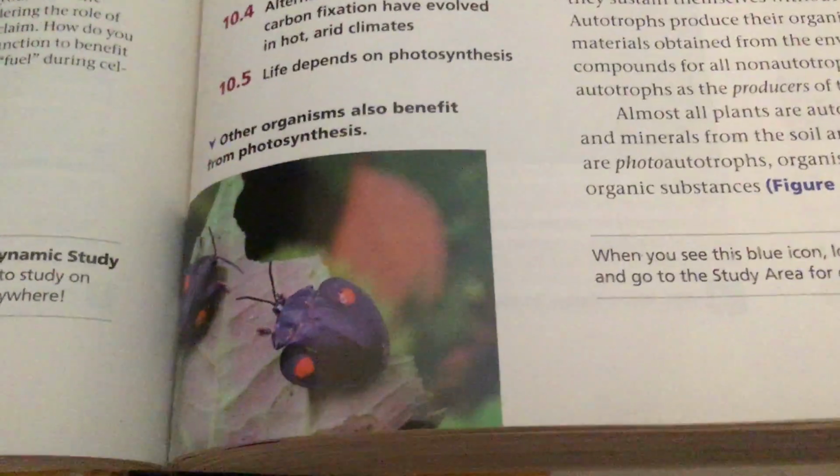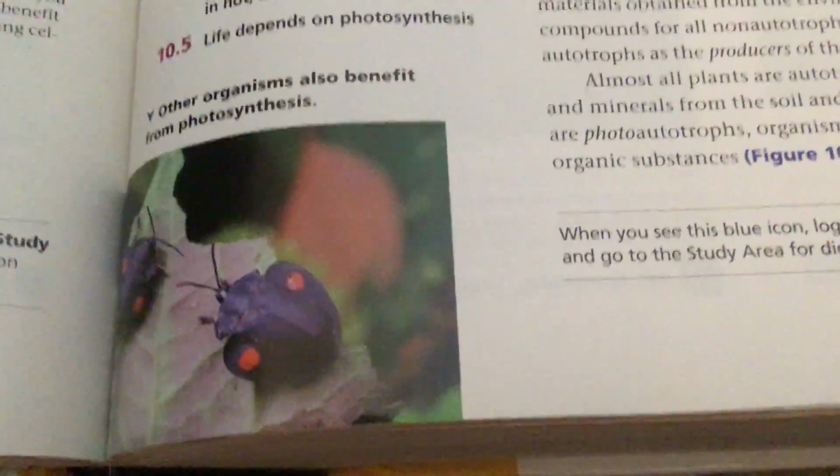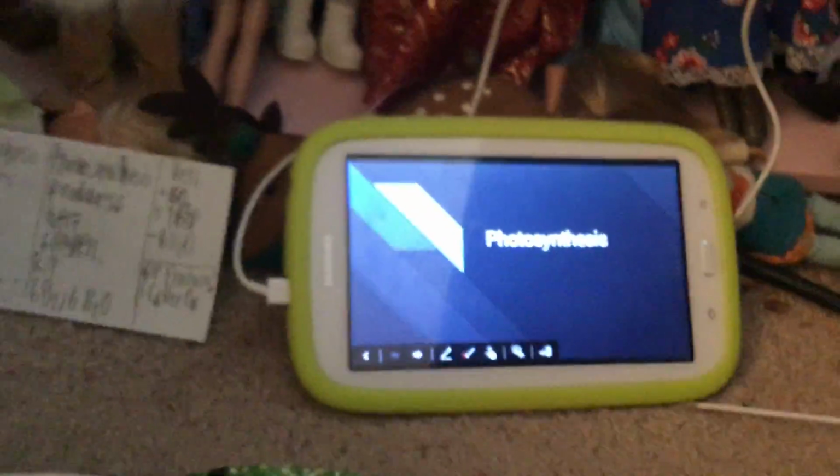So look at this image over here. What is here? What's important? Well, here you see some bugs, and you also see a leaf. So those bugs, they benefit by eating the leaf. And now, let me work on a slideshow about photosynthesis.